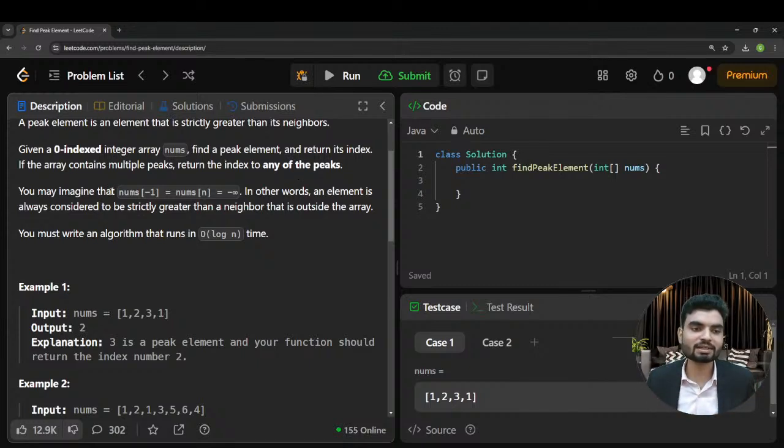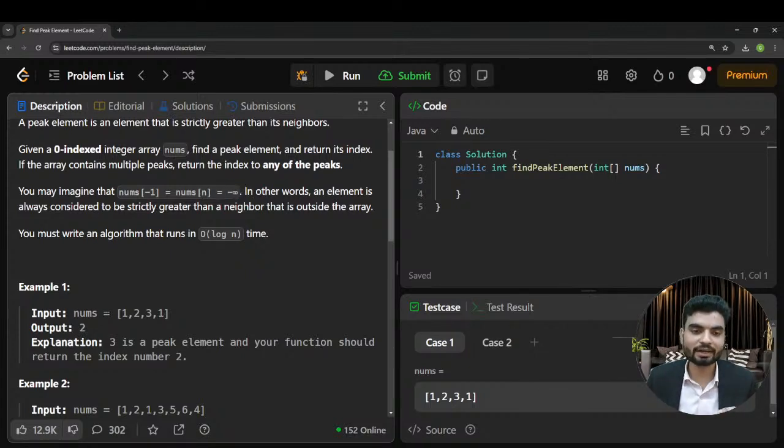Now listen to this carefully, maybe you are having trouble understanding this. They are saying you may imagine that nums[-1], which means the element at the left side which is not present, and nums[n], which means the element at the right side which is not present, because n is not possible as an index if n is the length of the array. That's out of index. So you can imagine them as minus infinity, meaning a very, very small number.